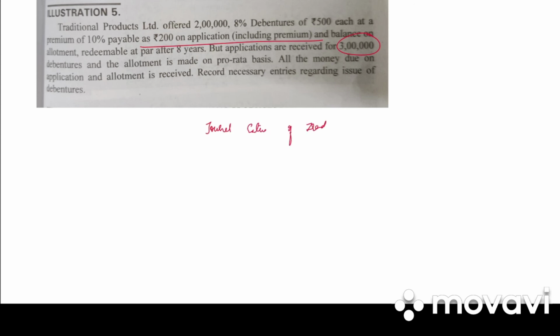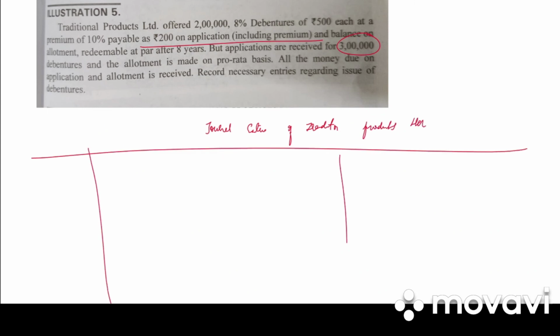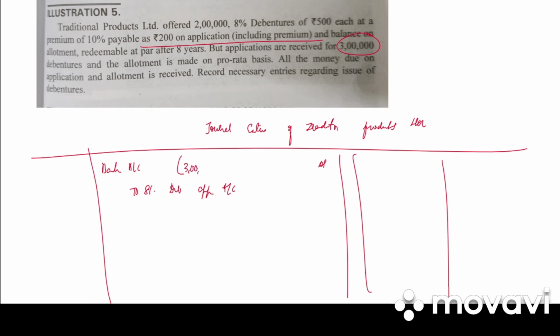So journal entries of Traditional Products Limited. Date, particulars, LF, debit and credit. So first is bank account debited to 8% debenture application account. It is 3 lakh into 200, that is 6 crores debit, 6 crores credit.